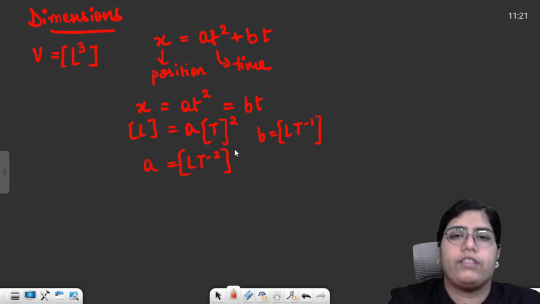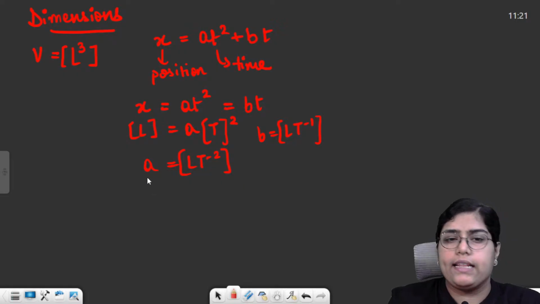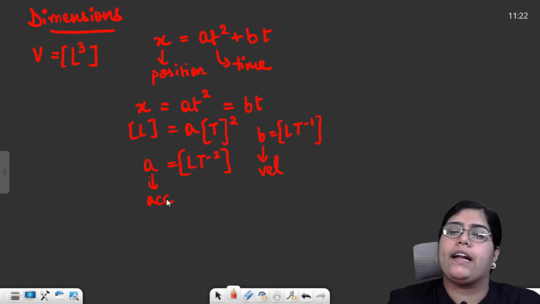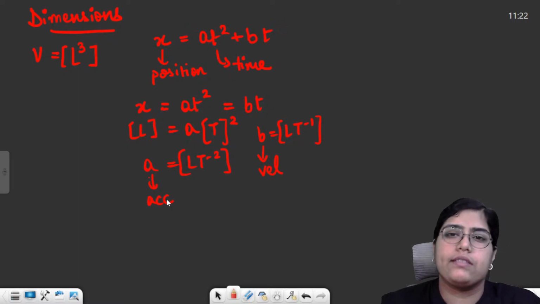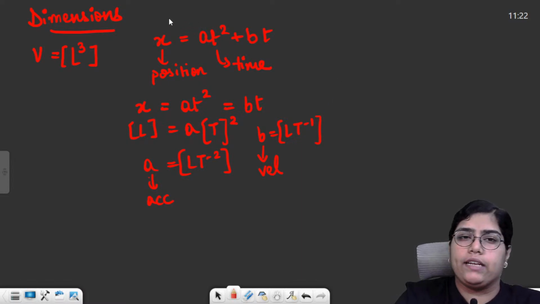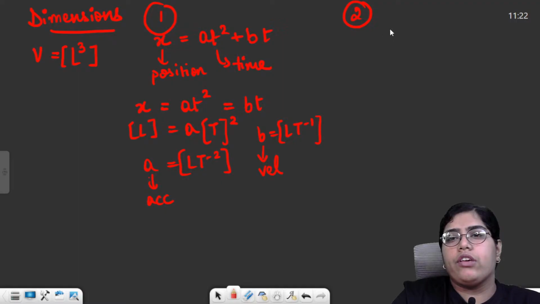Second, in the same question, they might ask you to identify the physical quantity, what A represents and what B represents. B has a similar dimensional formula as velocity, and A has a similar dimensional formula as acceleration. So you might say that B represents velocity and A represents acceleration of a particle. Then the second type of question which usually comes is that they will give you some formula or some equation.